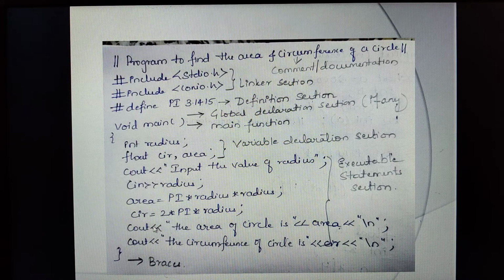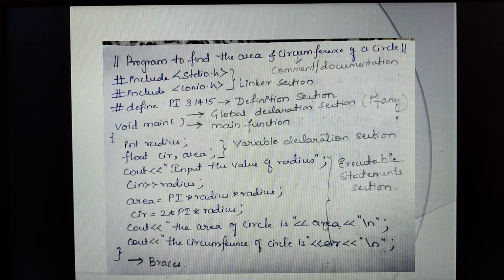So cout, this is a syntax. Later in a new chapter we shall study how to write this. This is a syntax in double quotes. Now this is a string. Am I right, students? String constant, string it is. Any sequence of characters enclosed in double quotes is said to be a string. So the area of circle is in double quotes. Then this is the stream insertion operator. We shall study it in the new chapter. Then where is my answer? My answer is in area.